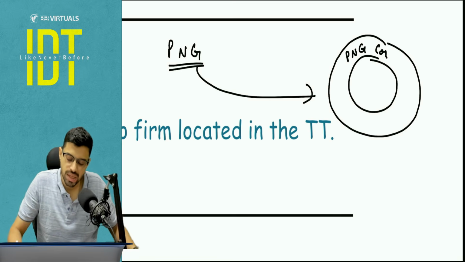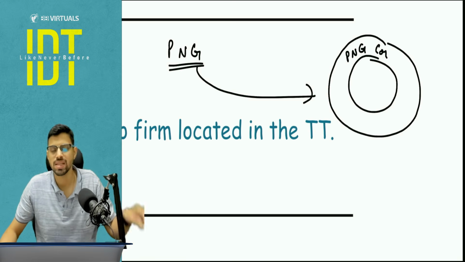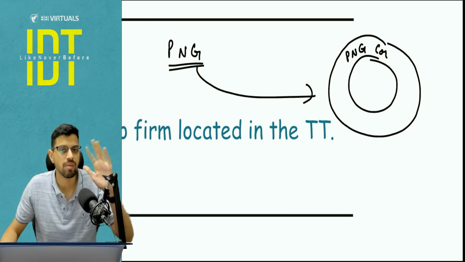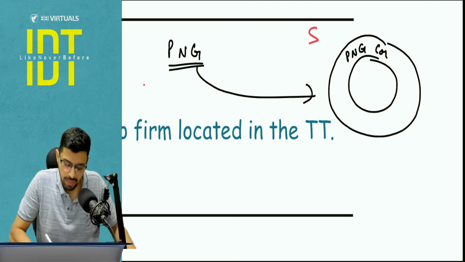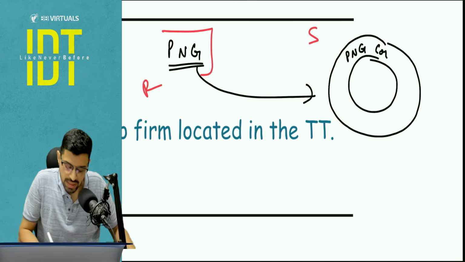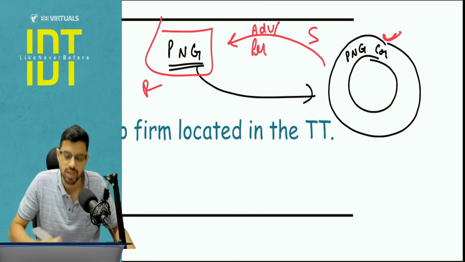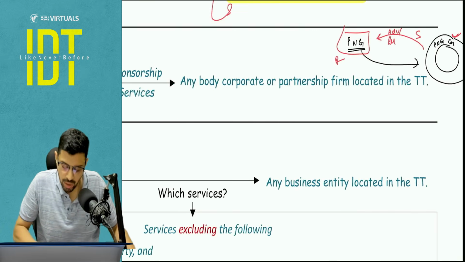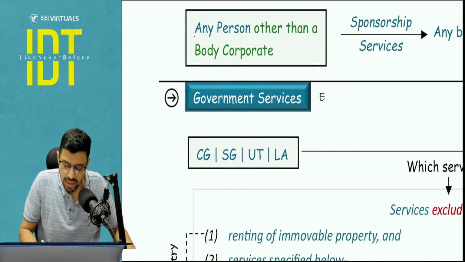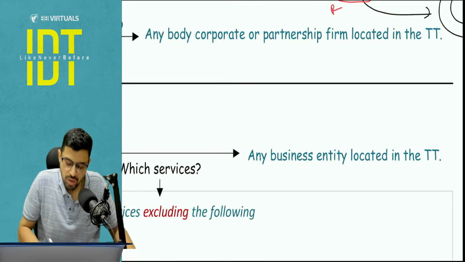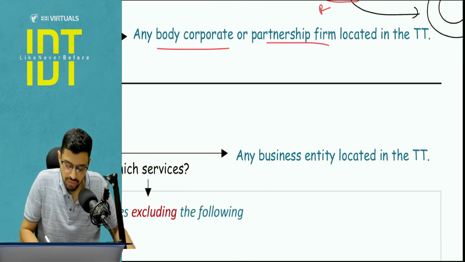And a lot of times there is a confusion about who is the supplier, who is the recipient. Simple formula, the person who is receiving money is the supplier. So I am the supplier and PNG is the recipient, because I am giving the service of what? Advertisement and promotion by way of event sponsoring. Is it clear? Now here the supplier is whom? Any person other than a body corporate, and the recipient is whom? A body corporate or a partnership firm, means a company, LLP or a firm.